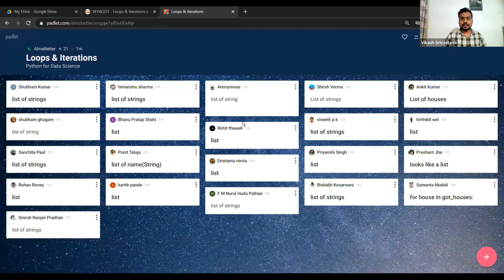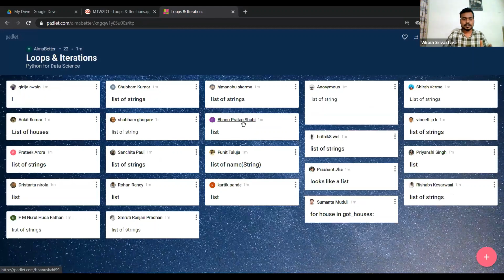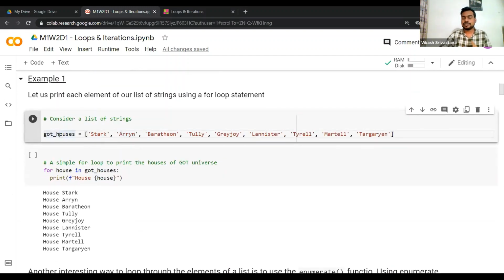Okay, so it was a really simple question, and I hope everyone knows this. This is a list of strings, because each element is a string and everything is enclosed in square brackets. If you've forgotten or if you're not familiar, all the elements in a list are separated by commas, and this is how we define a list. All elements will be separated by commas and enclosed within square brackets. So here I have a list of strings which I'm calling GOT houses.